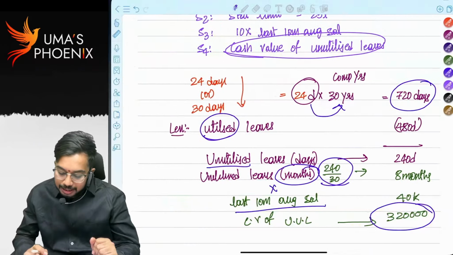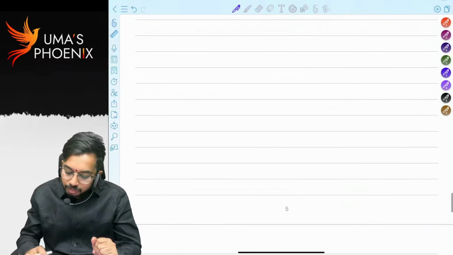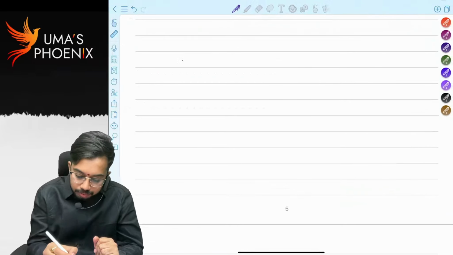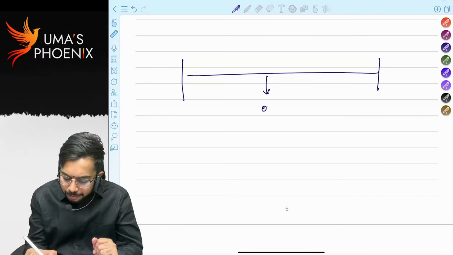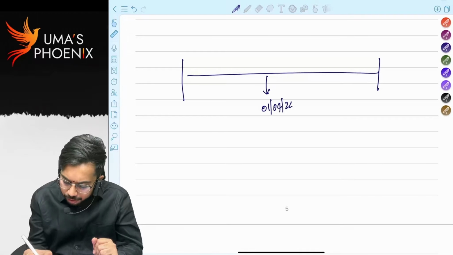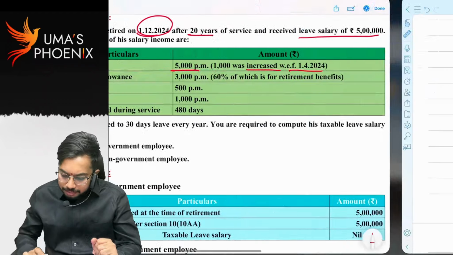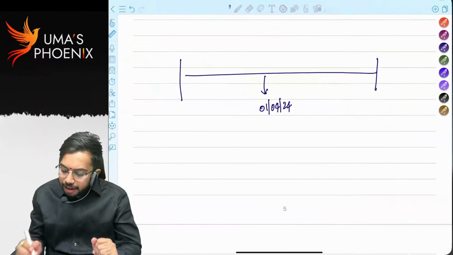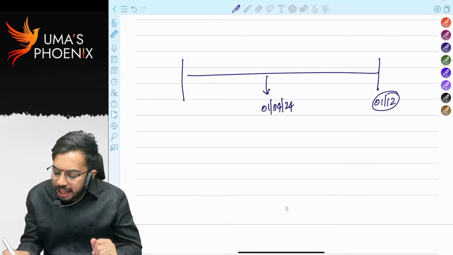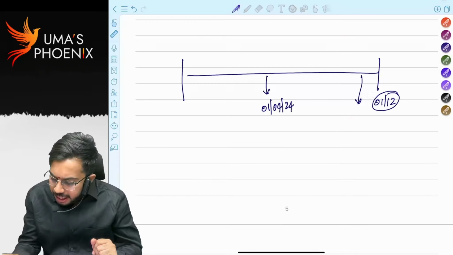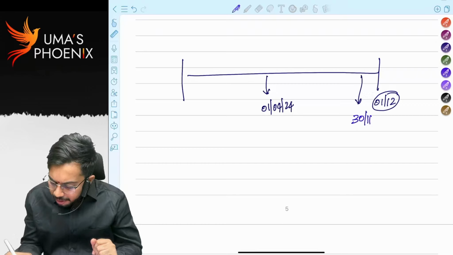What do you mean by this? Here consists of like this, right? From 1st April 2024. When he got retired on 1st December, so preceding day, what is preceding day? Preceding day is 30th November, right?